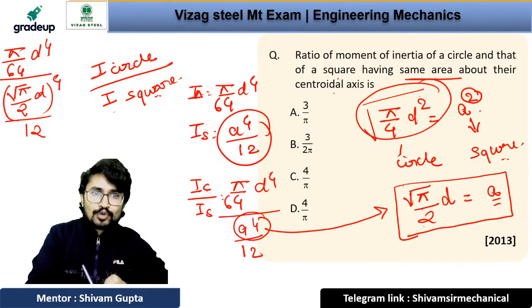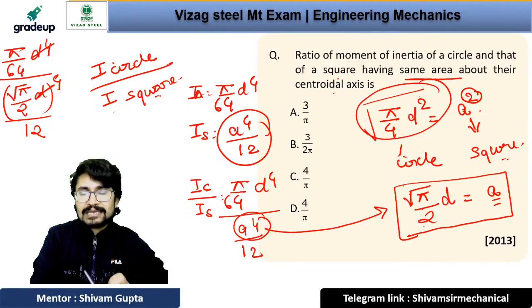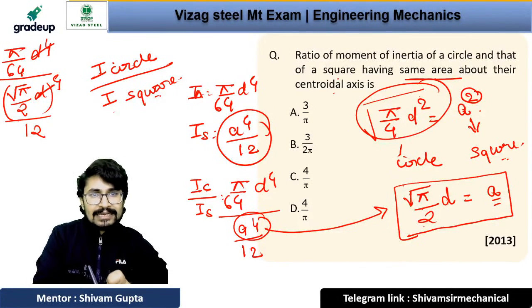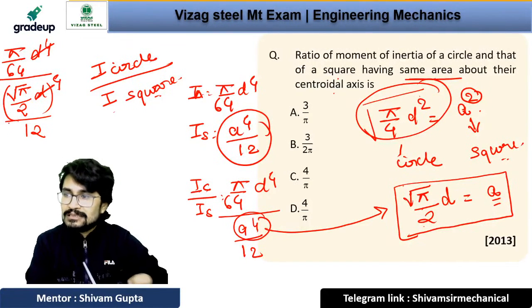Okay, so d to the power 4 cancels with d to the power 4. Here it becomes pi square, and above it is pi. Here, 2 2s are 4, 4 2s are 8, 2 8s are 16.